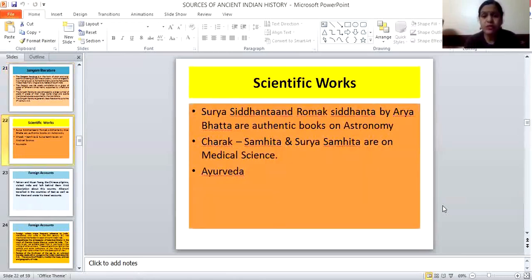Then some scientific works are also available. Surya Siddhanta and Romaka Siddhanta, associated with Aryabhatta, are authentic books on astronomy. Charaka Samhita and Sushruta Samhita are on medical science, Ayurveda. These also give us a lot of information about Indian culture and society.